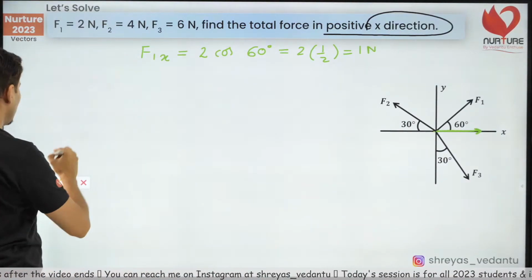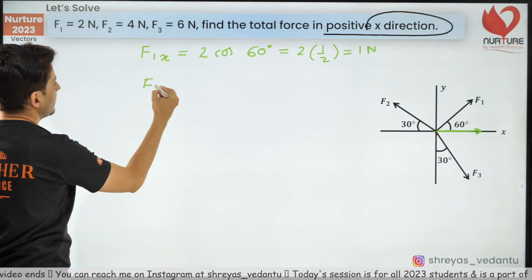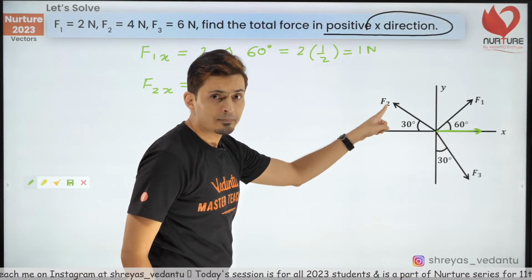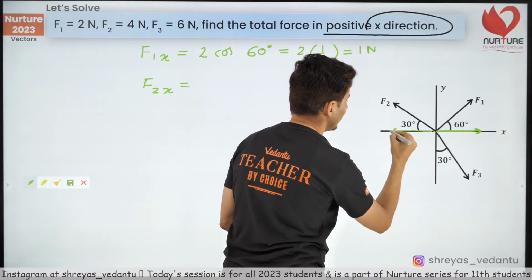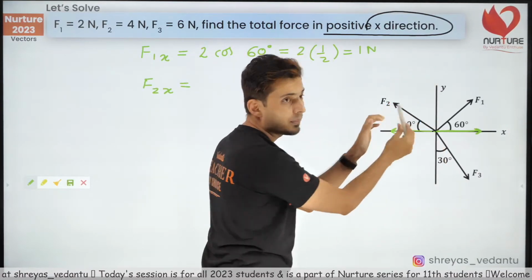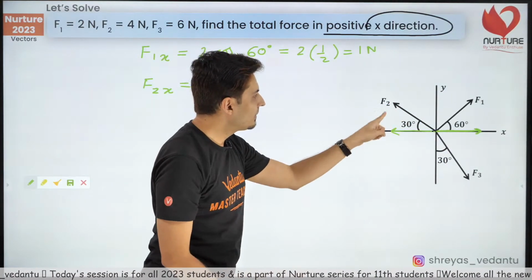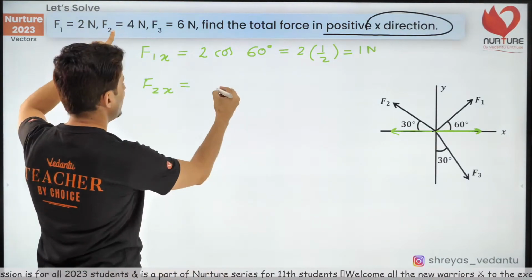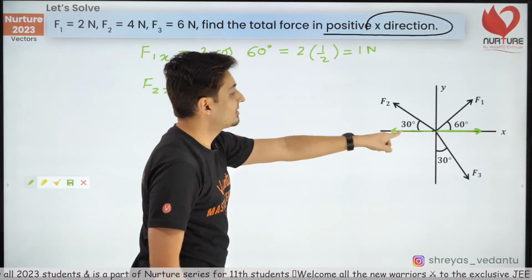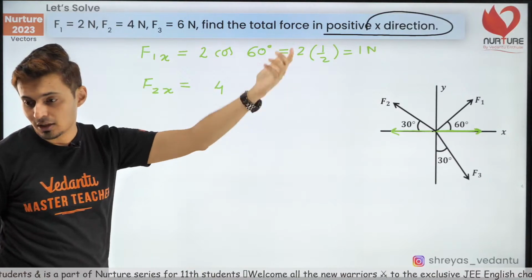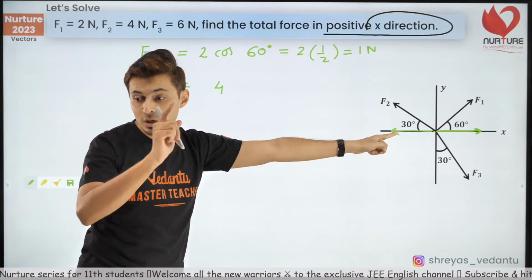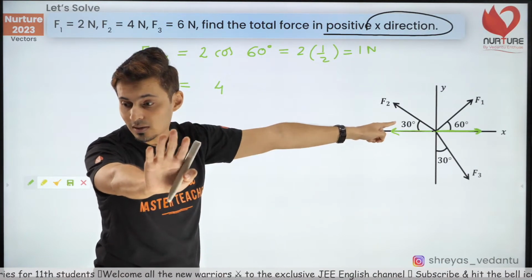Great. Now think about F2's x component. F2 is this one. The y, I'm not bothered about. What will be F2's x component? F2 is 4 cos 30 or sin 30? Come on, think about it. This green line. No, not sin, be careful, cos.